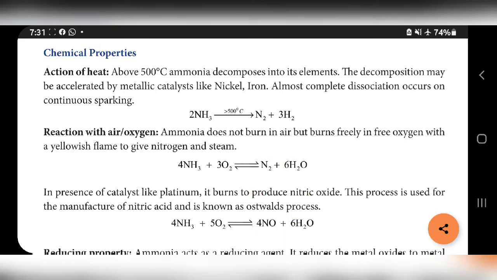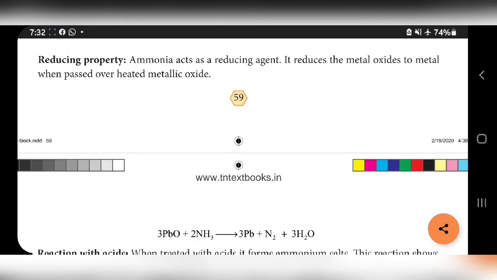So in reaction with air or oxygen, two reactions are given. In the first part, it does not react with air, but it can react with free oxygen. Ammonia reacting with free oxygen produces N2 and steam. But in presence of catalyst, ammonia reacting with oxygen produces nitric oxide. This reaction is used for the preparation of nitric acid and this process is known as Ostwald process.